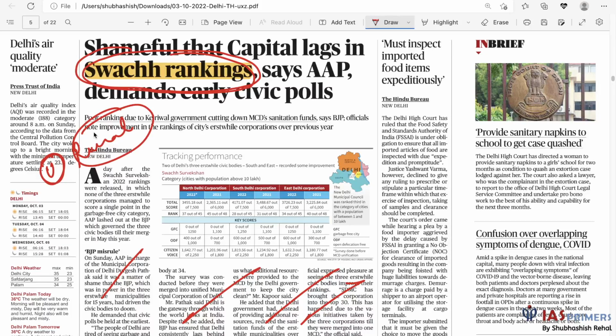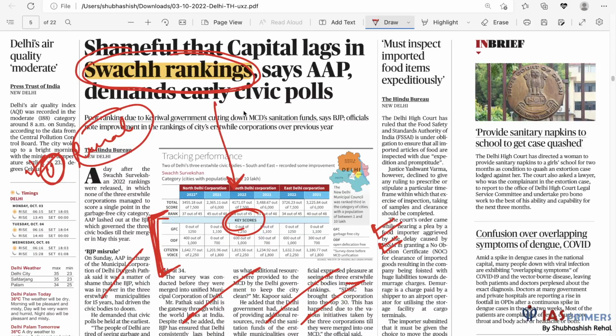So when we were looking at the Jal Jeevan mission, it was part of the rural side. Now we're looking at the urban. Our focus is on Swachhta urban. We have this indicator, Swachh rankings. Such rankings have been mentioned over here, and these are the parameters: garbage free city, making the city open defecation free, and citizen voice, that is, feedback of citizens. These are some key scores in the Swachhta rankings.